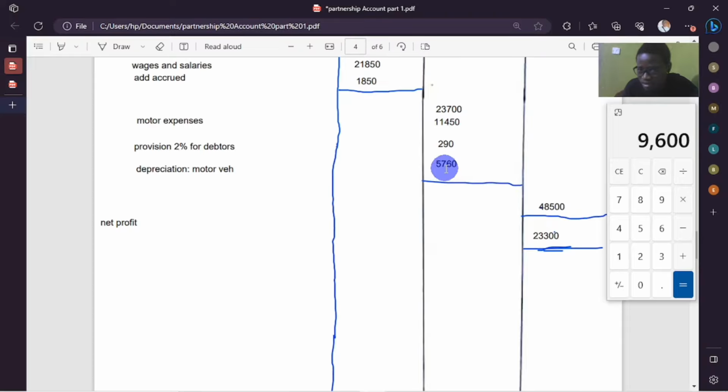So we're going to add this depreciation plus this depreciation to calculate the net book value of the fixed asset that year. This is the previous depreciation, plus the depreciation we calculated, 5,760. Total depreciation amounting to 15,360.